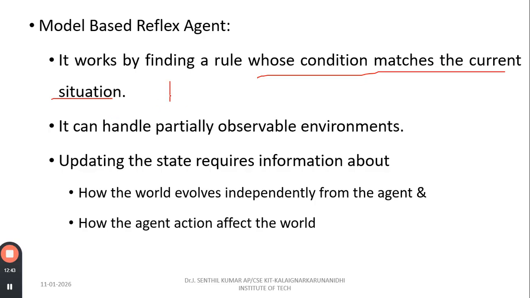Here I am going to create a model, and the agent should act from the model. It works in a partially observable environment. Updating the state records information about how the world evolves independently of the agent and how the agent's actions affect the world. So this is the model-based reflex agent.